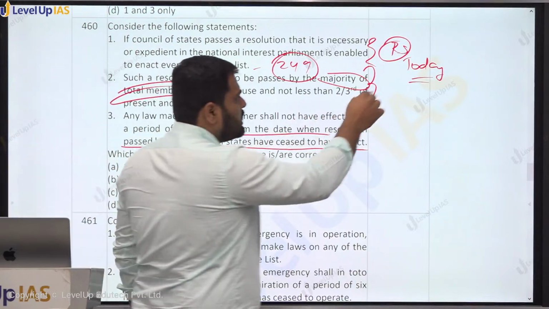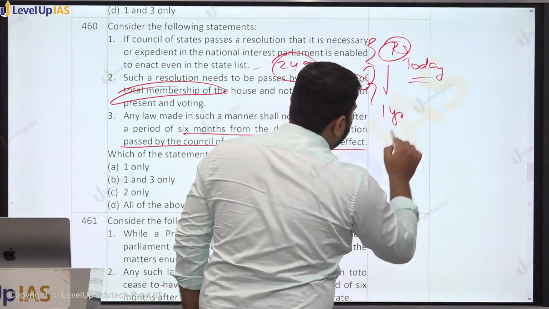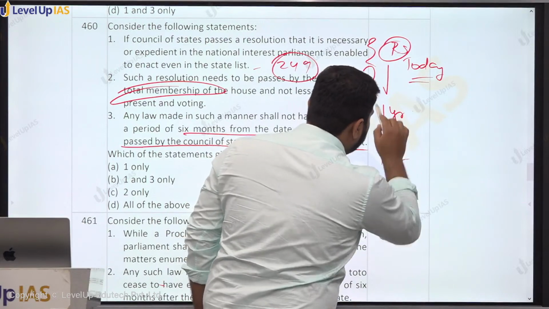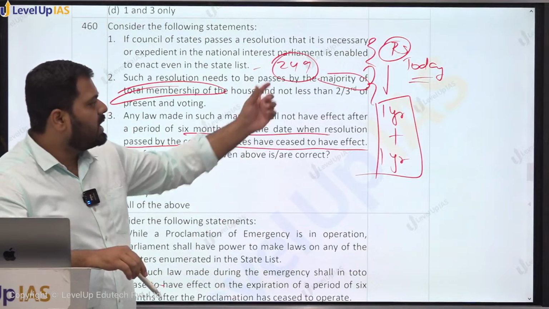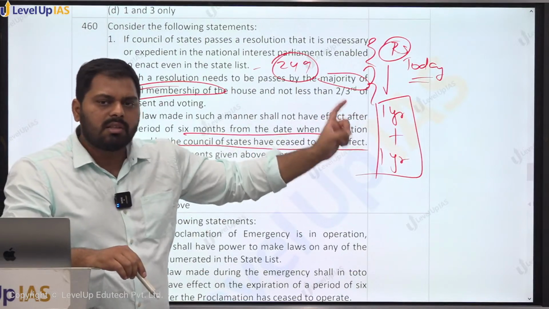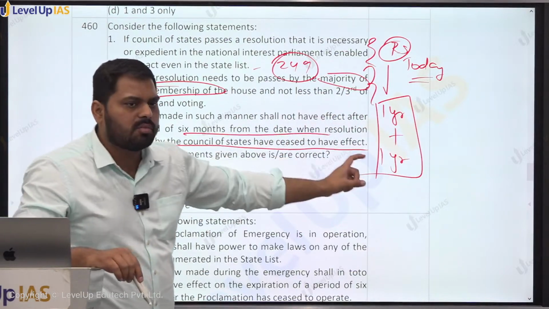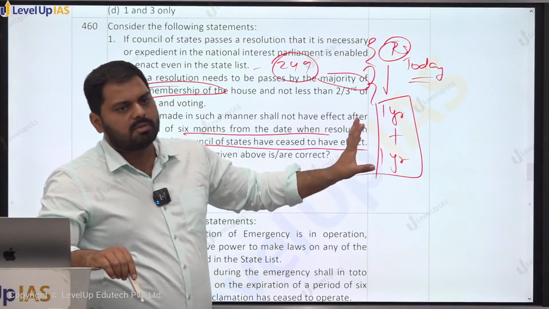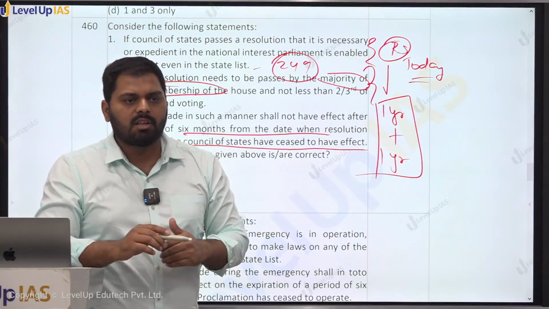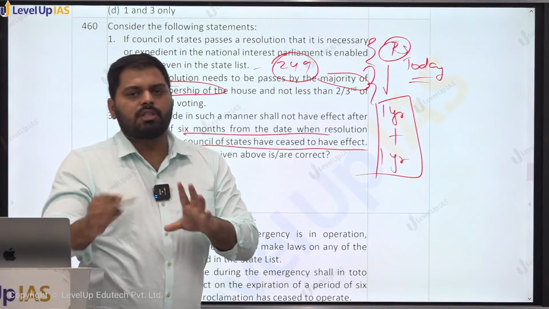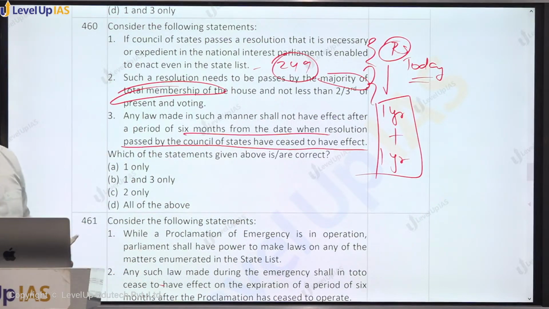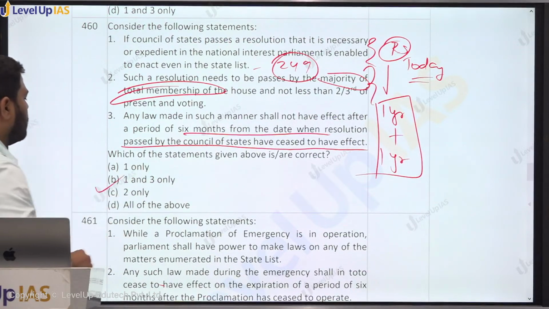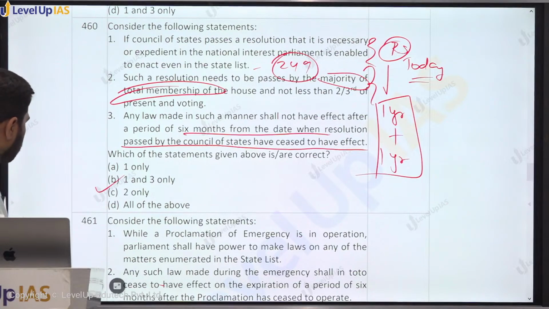The resolution which is passed by the Rajya Sabha shall be valid for 1 year and can be extended by 1 year, right? और इस resolution का use करके if Parliament has enacted any law in the state list, that shall be valid for a period of 6 months from the date resolution is expiring. तो जिस दिन resolution itself खत्म हो जाएगा, from that day 6 months only the law will be applicable, right? Okay. So 460 answer shall be B. 1 and 3 is correct.